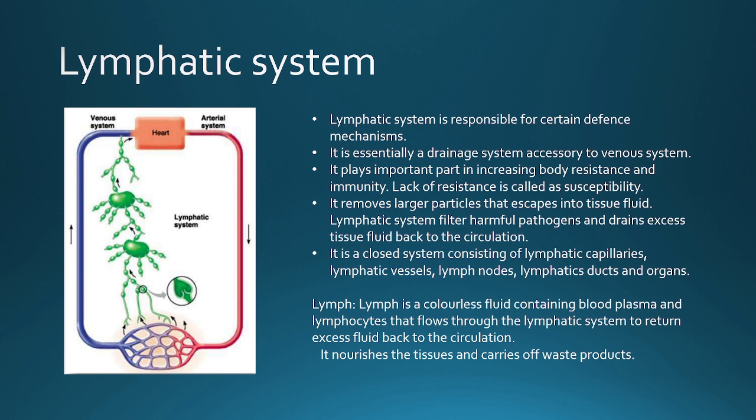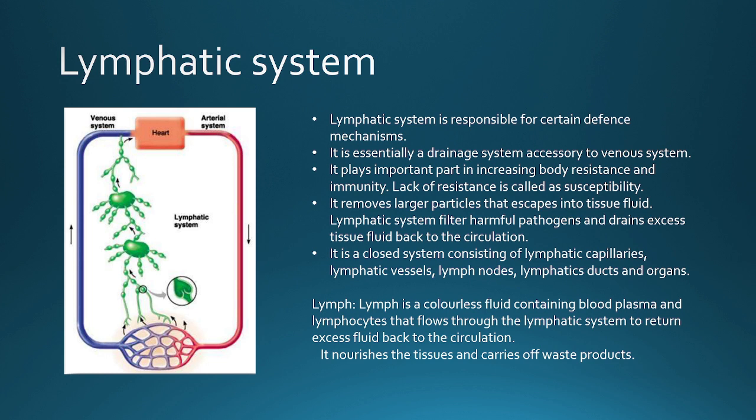Look in the diagram first. You will see that the lymphatic system is interconnected with the blood venous system. Okay, it plays an important part in increasing body resistance and immunity. We will see later on how the lymphatic system is important in the body's resistance and immunity.